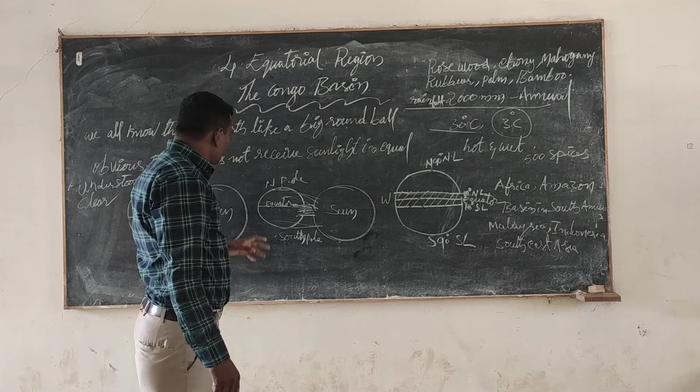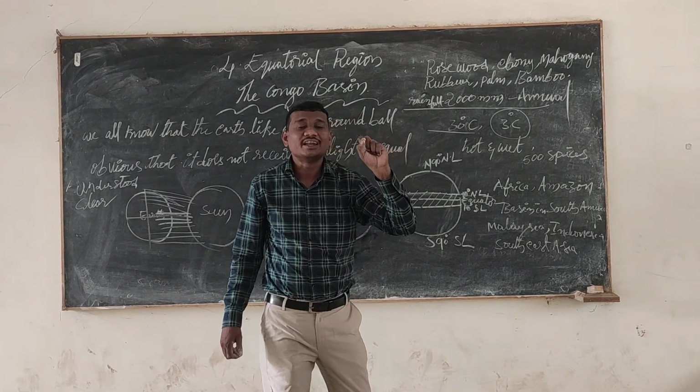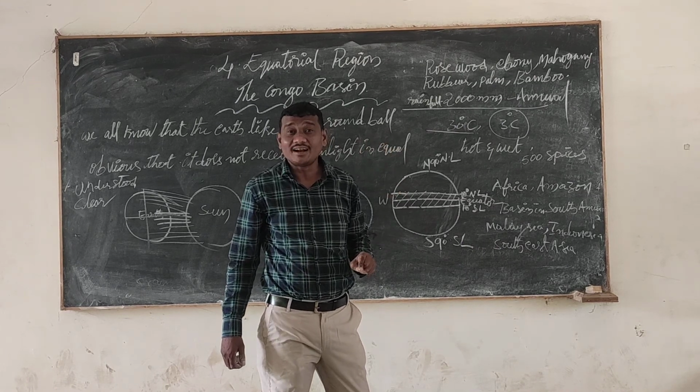Not only that, my children, the day and nights are equal in the equatorial region.